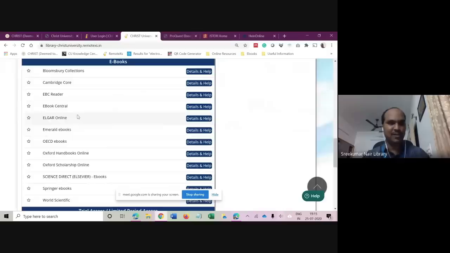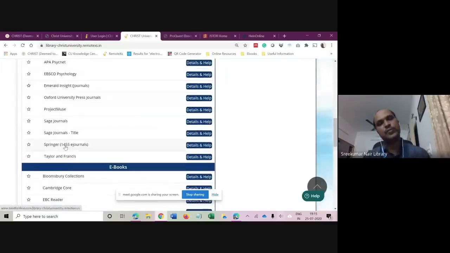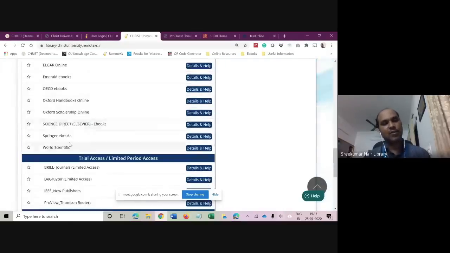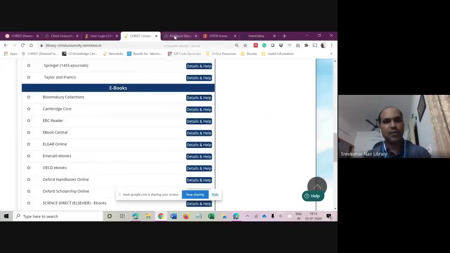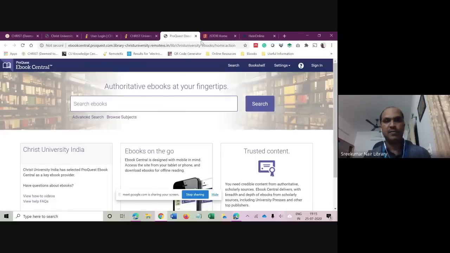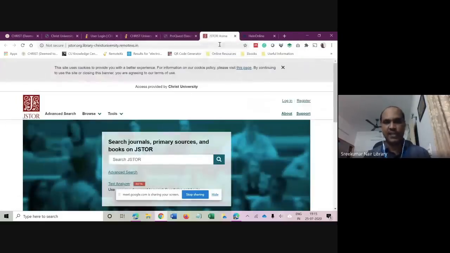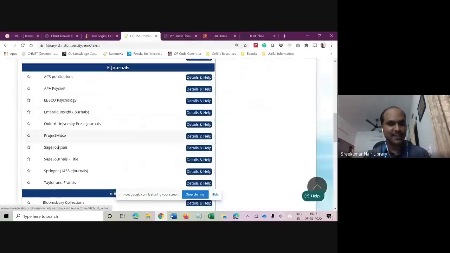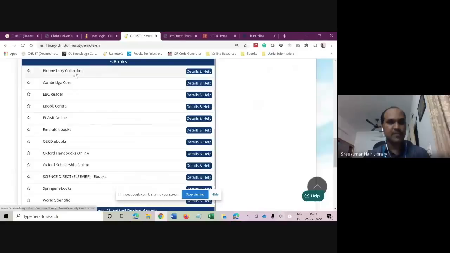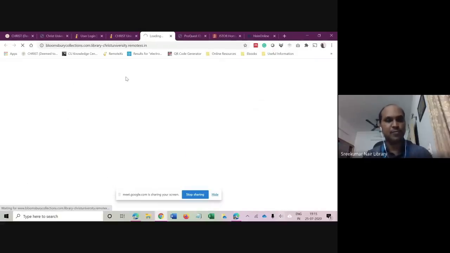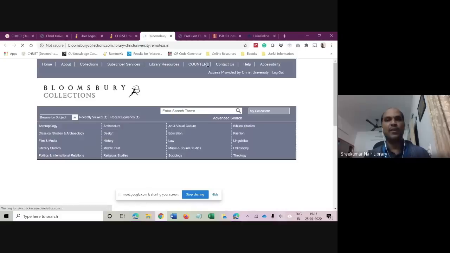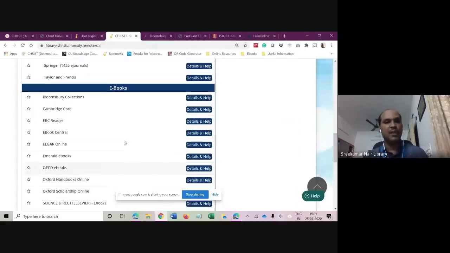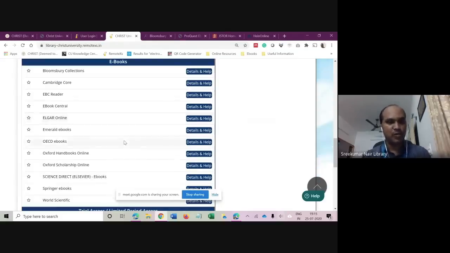Whichever ebook or resource you select, the moment you click, it will show Christ University India. Previously I clicked JSTOR, and it says access provided by Christ University. If you click any of these resources, say Bloomsbury, it will show access provided. It means that you will be able to access the books and download the chapters.